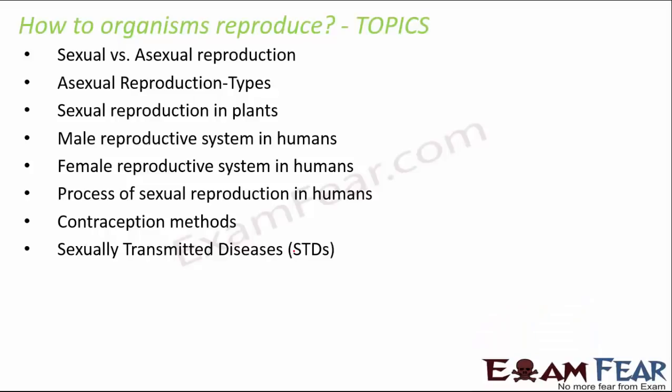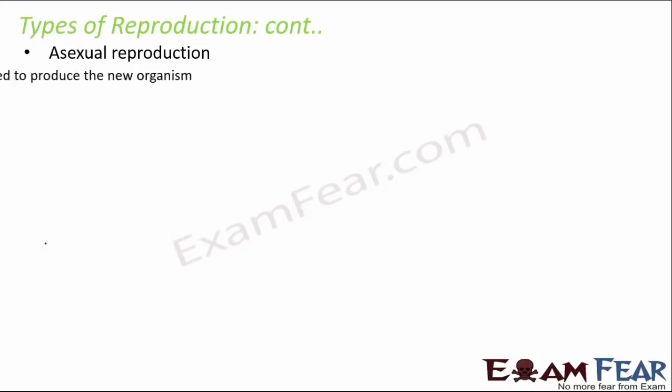So in this chapter, the important topics that we're going to cover are sexual versus asexual reproduction, types of asexual reproduction, sexual reproduction in plants, male reproductive system in humans, female reproductive system in humans, process of sexual reproduction in humans, contraception methods, and sexually transmitted diseases. Okay, so let's start with sexual versus asexual reproduction.